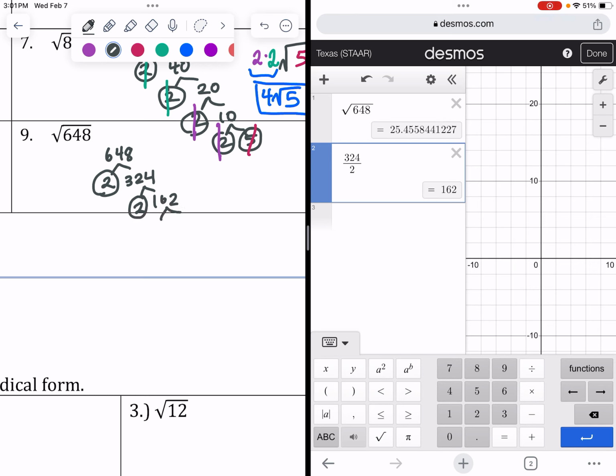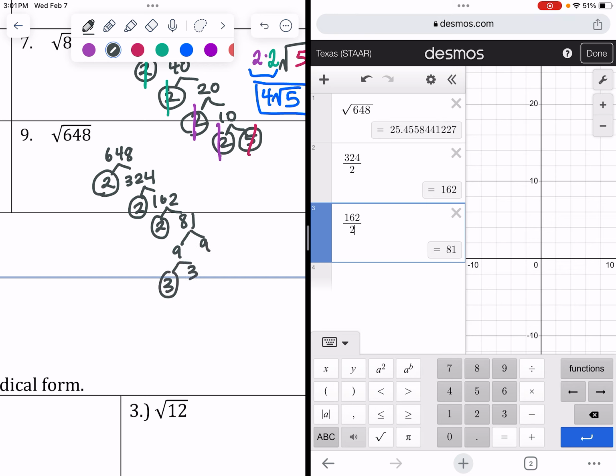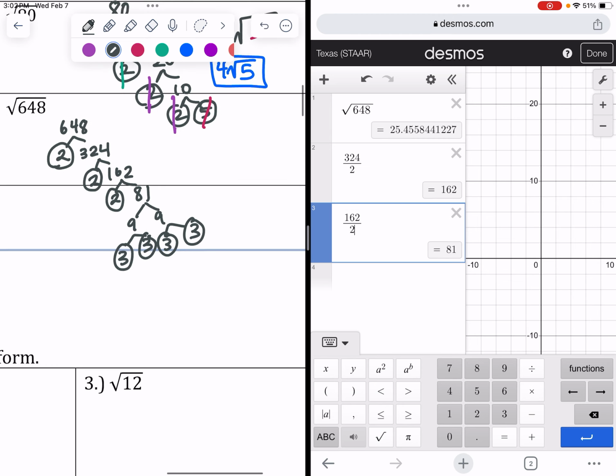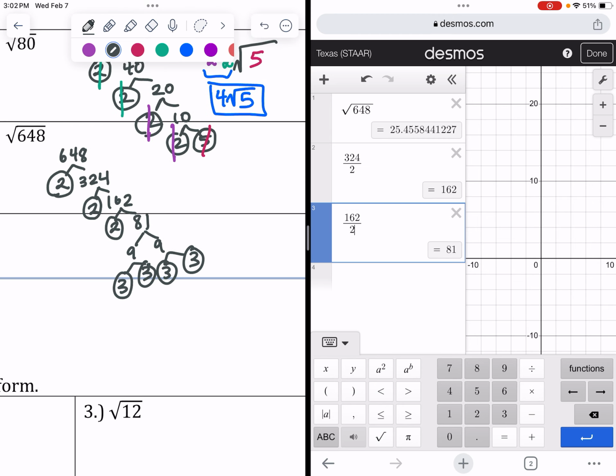And then 162 is still even. Then from here, you may recognize that 81 is 9 times 9, but keep going until you get to all your primes. Okay, and so I've circled all the prime factors. That's as far as we can go with this tree.